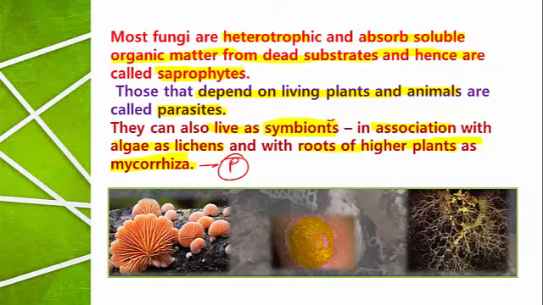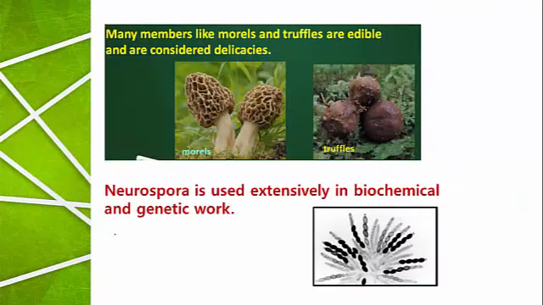So here it is saprophytic fungi, it is parasitic, and this one is the mycorrhiza showing symbiotic association of the fungi with higher plants, roots of the higher plants. Remember, where the mycorrhiza is present, there the phosphorus is absorbed from the soil. Then moving to the next one.